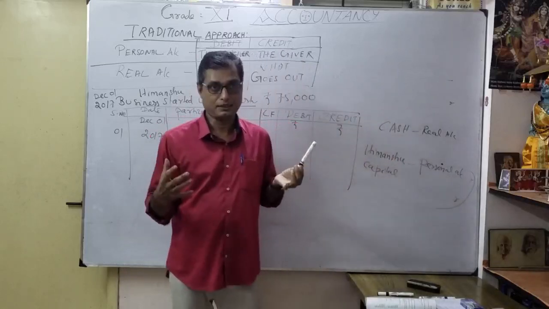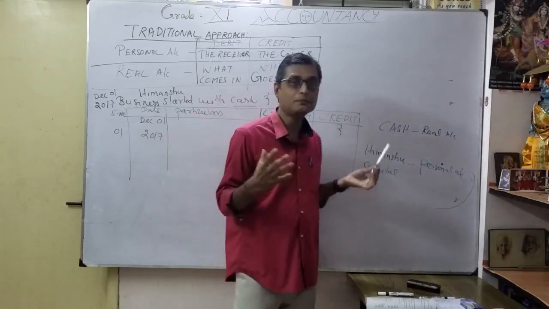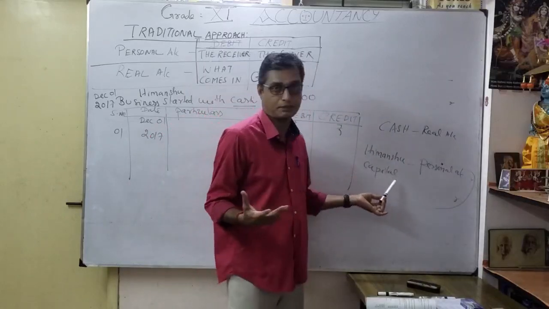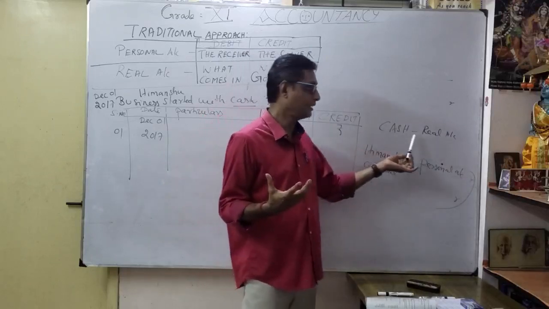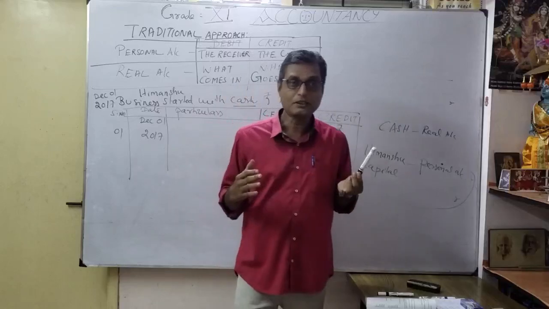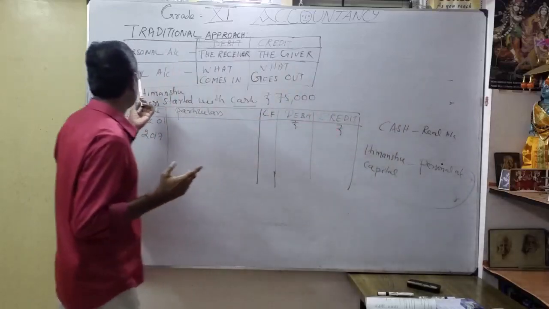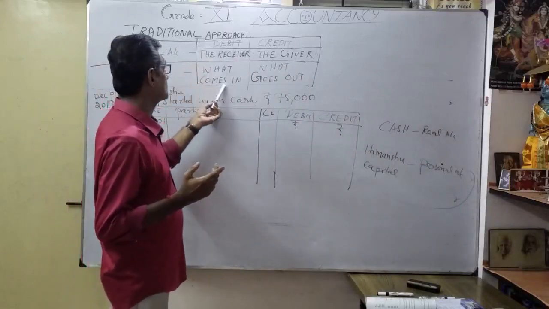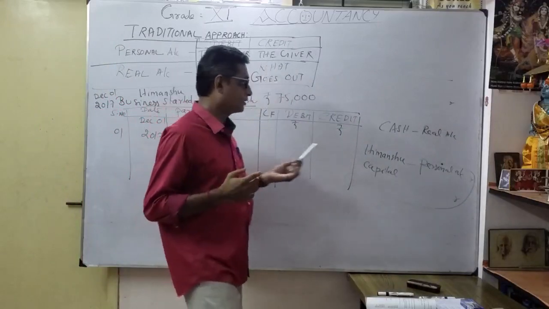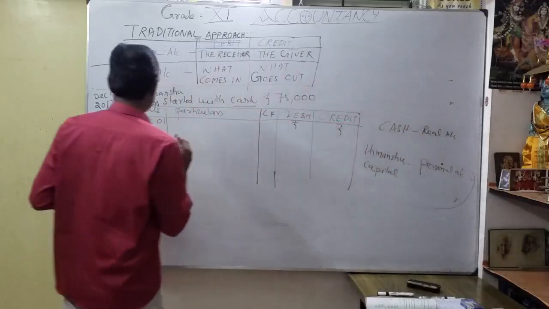When you start the business, there are two variables. One is capital, bringing money into the business, and we receive cash. Cash comes under real account. Why? Because it is an asset. So what is the cash account rule? Debit what comes in, credit what goes out. Here cash comes into the business, so I am going to write it here: cash.